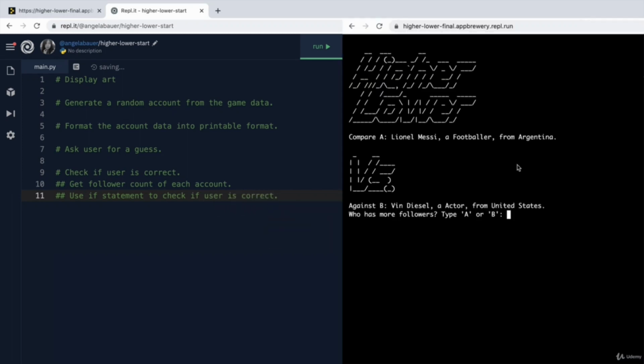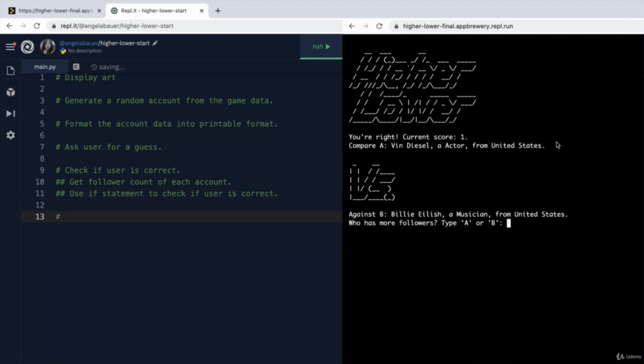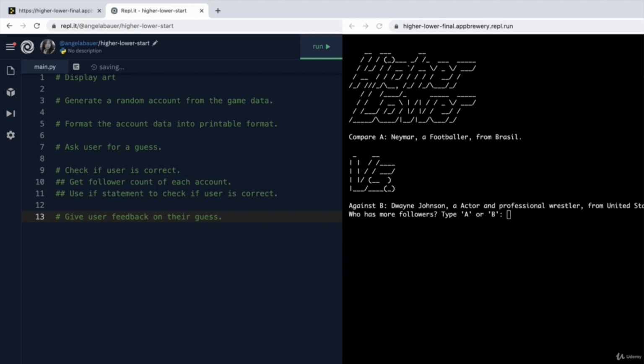Now, if we get it right or if we get it wrong, the game is always going to give us some feedback. Sorry, that's wrong, or you're right. So let's add to our problem list. Now, in addition to giving them feedback, whether they got it right or whether they got it wrong, it also has a way of tracking score, right? Every time they get an answer right, the score goes up by 1. In addition to all of that, the game repeats itself when the user gets it right.